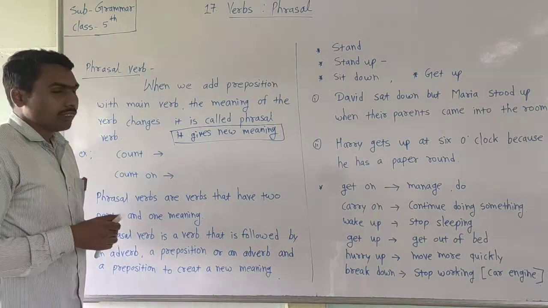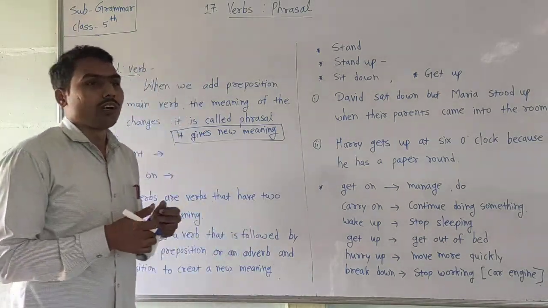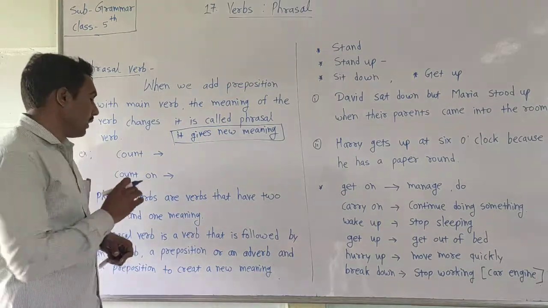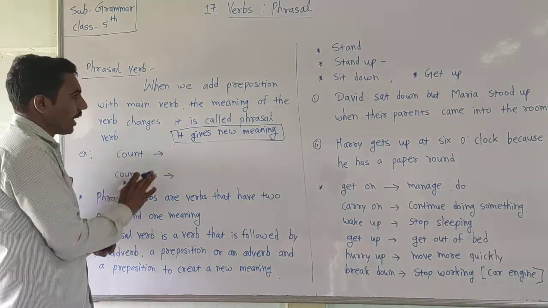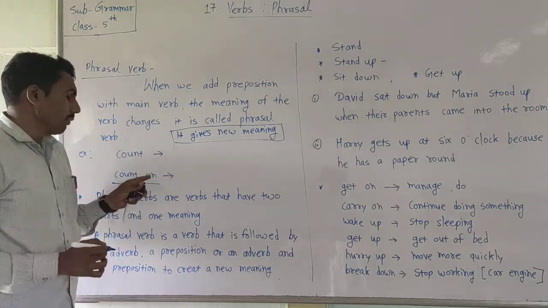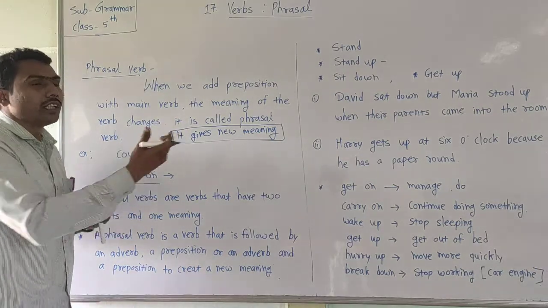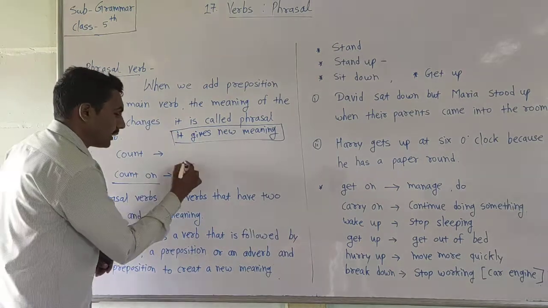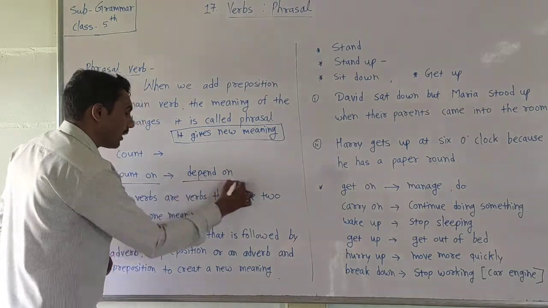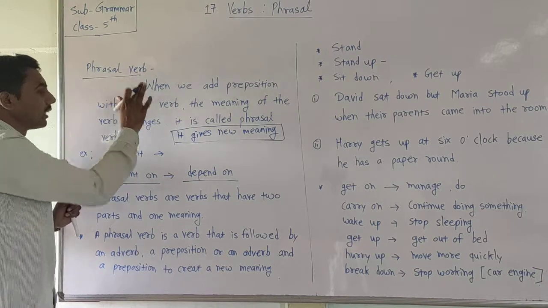Now look here. For example, count. Count means mojne in Marathi. We can count rupees, 1, 2, 3, 4. This is the main verb. If we attach on here, count on, if we take a preposition with the main verb, count on, it gives a new meaning. That meaning is depend on. So this verb is called a phrasal verb.